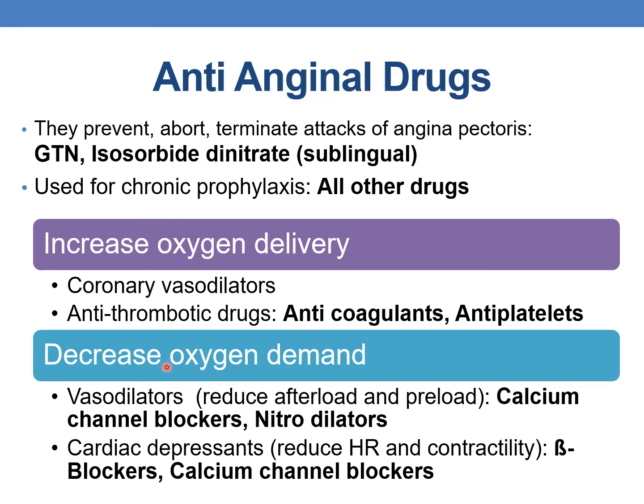And the drugs which decrease the oxygen demand are vasodilators, because they reduce the afterload and preload. Examples are calcium channel blockers and nitrodilators, which are nothing but organic nitrates. And the next are cardiac depressants, which reduce the heart rate and contractility. Examples are beta blockers and calcium channel blockers.